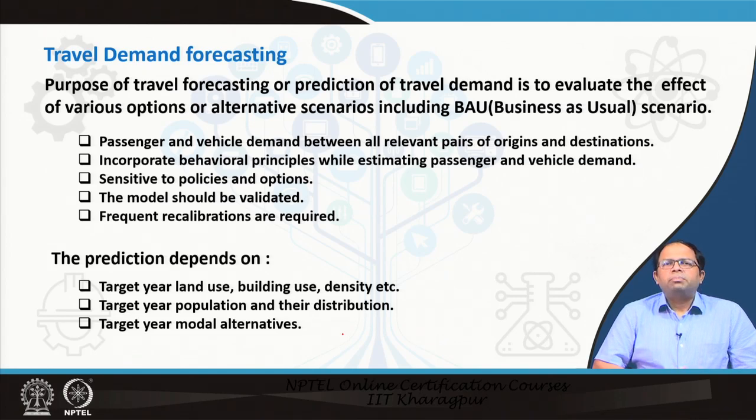So, the predictions depend on target year land use, building use and density, target year population and their distribution, and the target year modal alternatives. We are developing our models based on the existing situation, existing data sets, and all the present year characteristics, but using this we are going to predict for the target year land use, building use, population distribution, or modal alternatives that would be available in the future. So, these are the ones which we will consider while we develop our models.